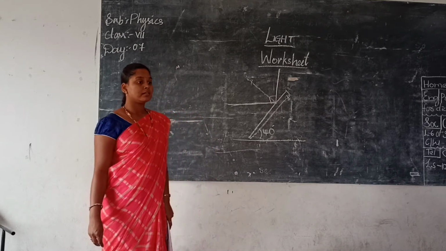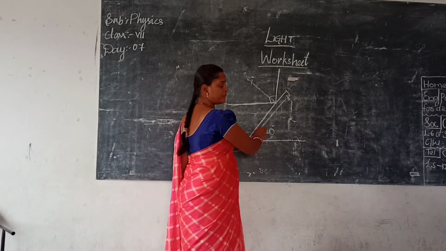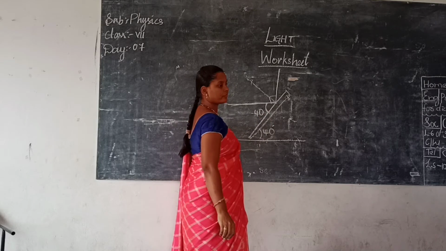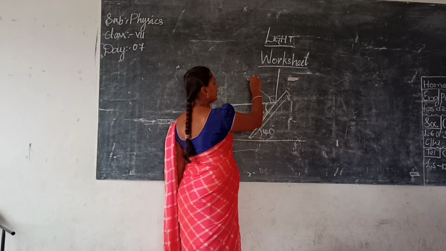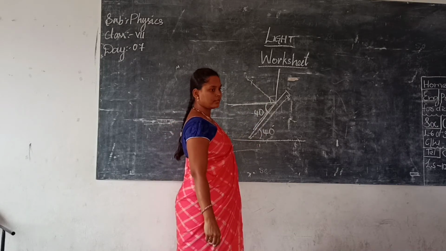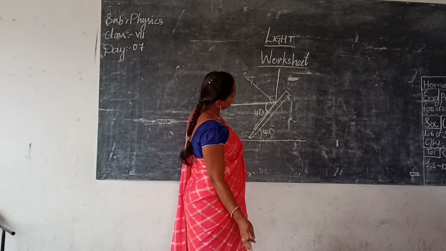Adjacent angles are always the same. Alternate angles are also the same. This is 40, so this is also an alternate angle of 40. So this one will be how much? 40. If this angle is 40, then what will be the angle of incidence? 40. See like this slope.